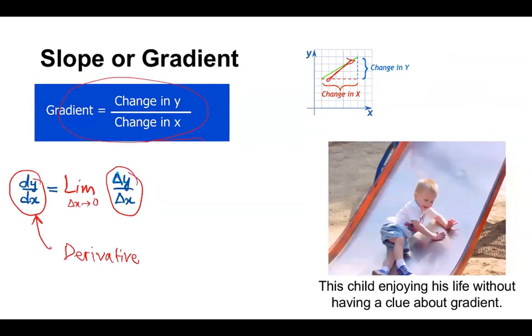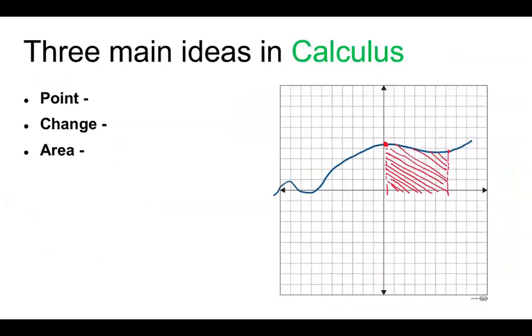Before we continue with the derivative, let's discuss quickly that there are three main ideas in calculus which we're going to focus on throughout this session. The first one is, whenever you have any graph or any curve, we are interested in finding the value at a particular point, like when the value of x is 3, what is the value of y, and so on. Loosely speaking, I can represent this by limit. Then the graph can also tell you about the change, how the curve is changing, whether it is going up, going down, or is straight. And this is represented with derivatives.